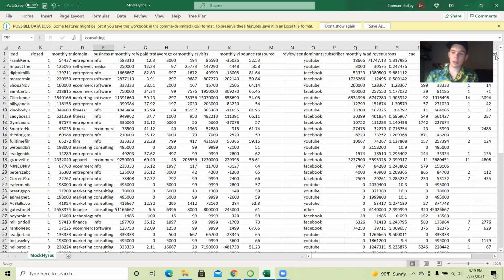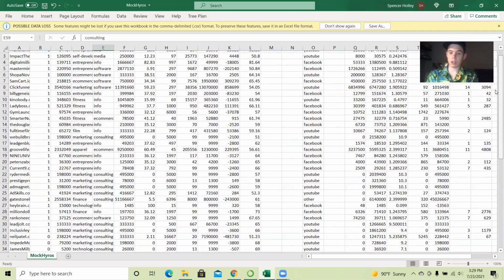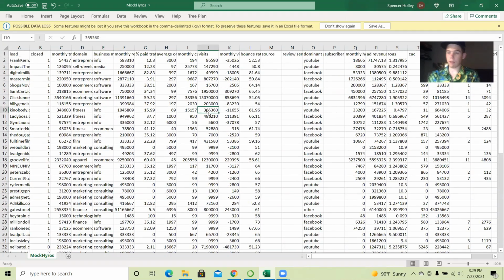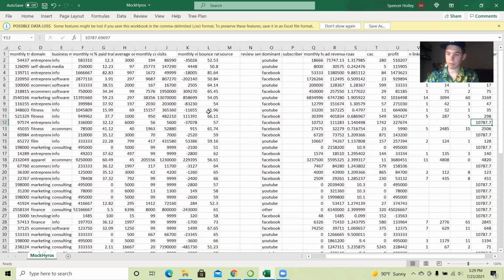And then another thing I'm going to point out is that I actually manually entered all of this data myself, without any scripts or automation, which was kind of tedious. But I finally got the vast majority of the data filled out.